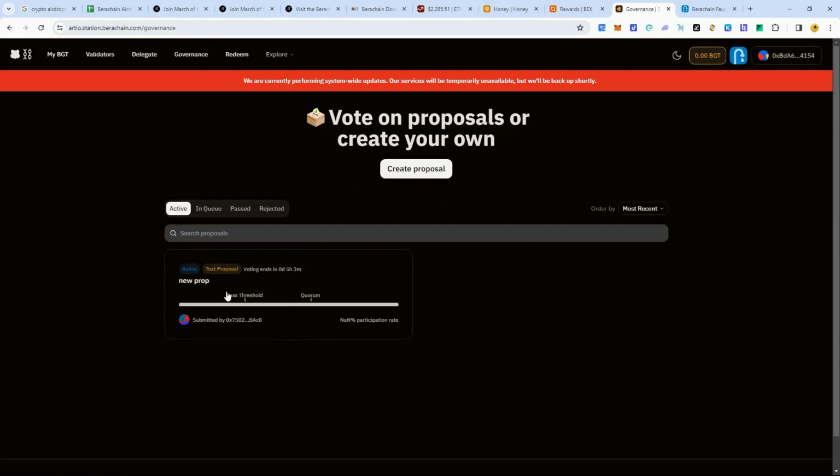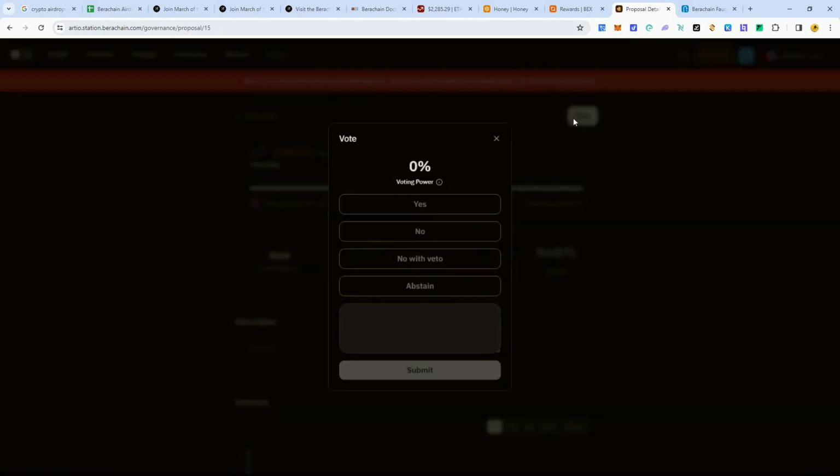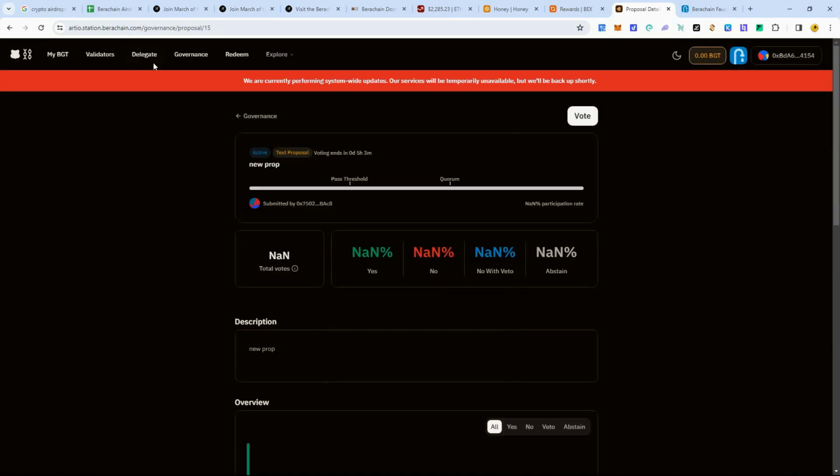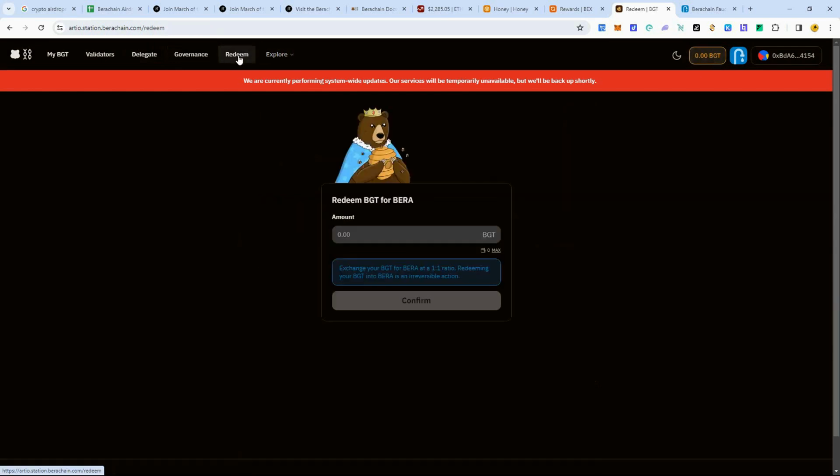They put some test proposals here. Basically, once you have the vote, you can vote and just vote anything here. And yeah, just use that as well. And like I said, you cannot buy or sell the BGT token, but you can redeem them at a direct 1-to-1 ratio to Bera. So if you ever do need to do that, that's how you get the value for these tokens.